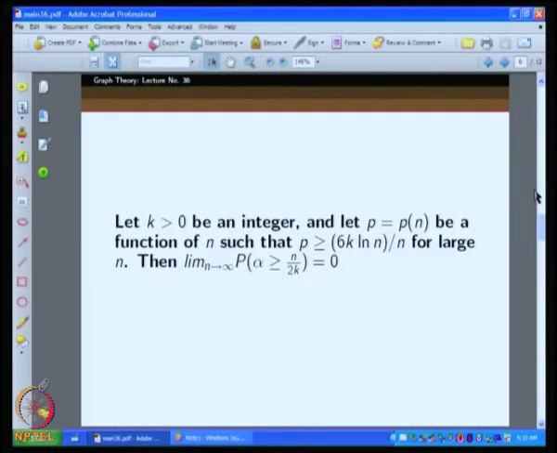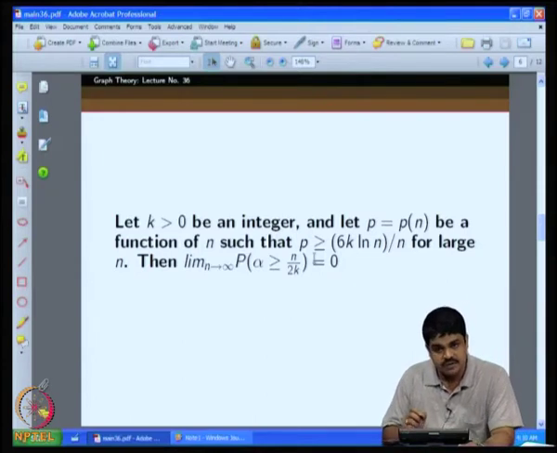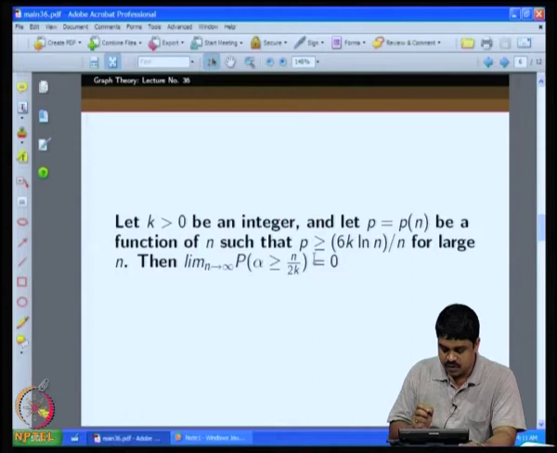So, then what will you do? To get a feel of this thing, if I want the probability that the biggest independent set size alpha is greater than or equal to n by 2k to tend to 0, suppose that is what I want, what should be the probability value I should give?